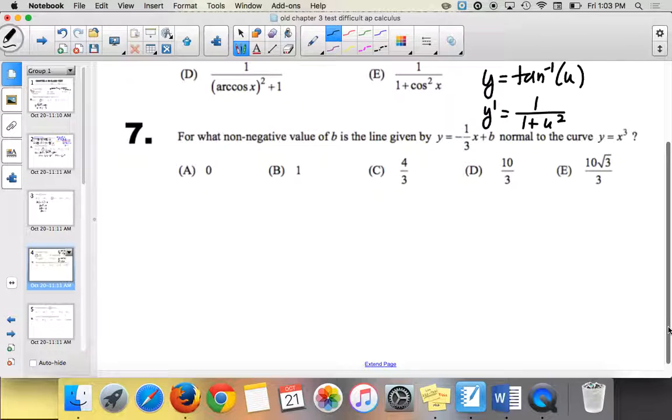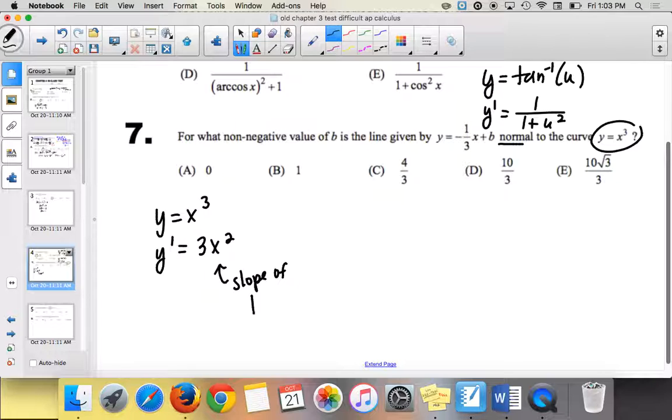It says, for what non-negative value of b is the line given by y equals negative 1/3 x plus b normal to the curve y equals x cubed? If I have y equals x cubed and I want to find the slope of its tangent line, I take the derivative. I get 3x squared. So this is the slope of the tangent. What is the slope of the normal line?